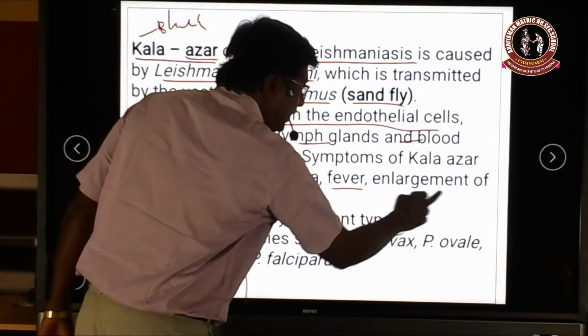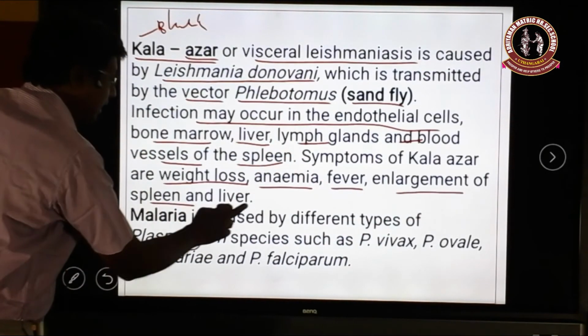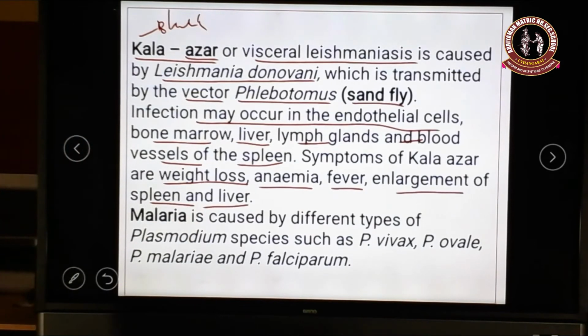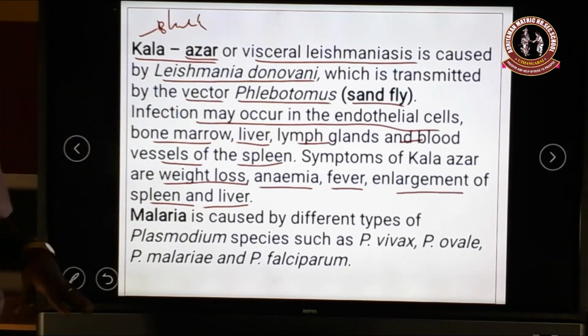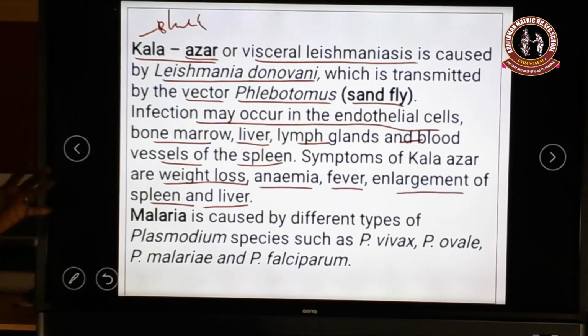Then next you see the enlargement of the spleen and liver. The spleen and liver are present in the abdominal region, I mean visceral organs. These organs get inflamed. That is why it is called visceral leishmaniasis. It particularly affects the visceral organs in the human body.